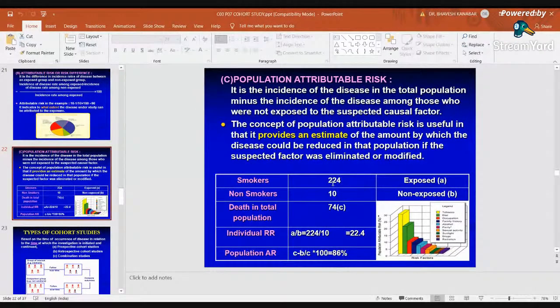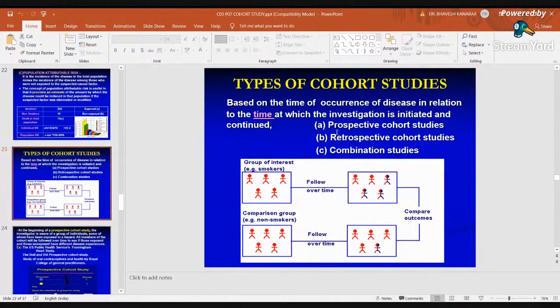Smoker and non-smoker and death in total population. So with this calculation, the population attributable risk is 86%. So it suggests that if we eliminate smoking among the population, there will be 86% reduction of lung cancer in the population. If smoking can be eliminated from the population, there is 86% reduction of lung cancer. It suggests that.